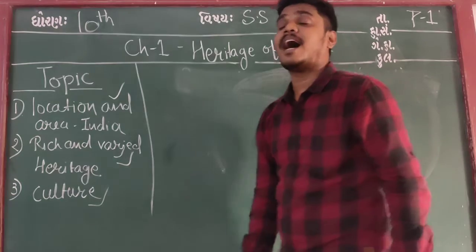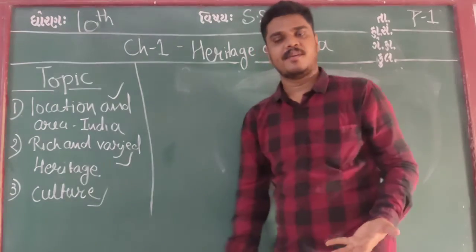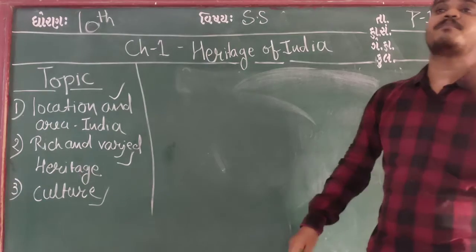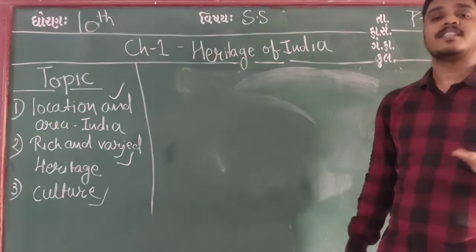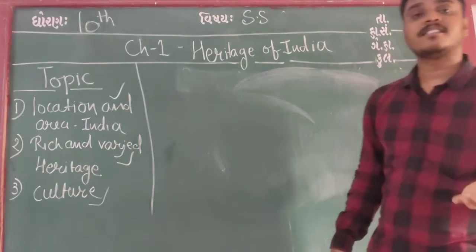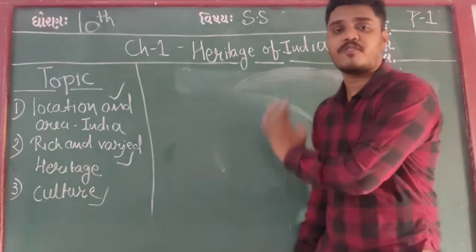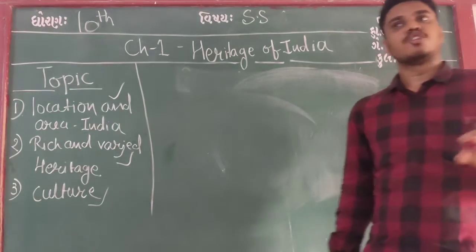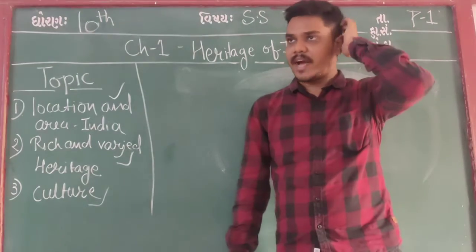I think the board will ask culture in 3 to 4 marks: explain culture, what is culture? And explain culture and heritage, and how many types of heritage are there? Explain both of them in your words. So it will be like a 5 marks question.